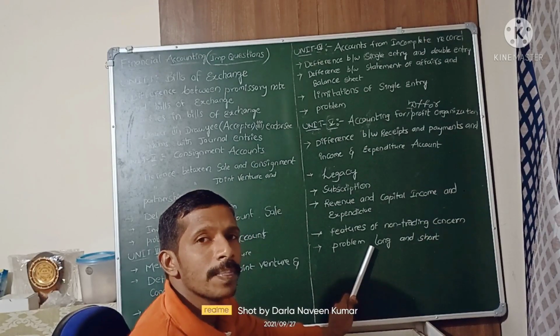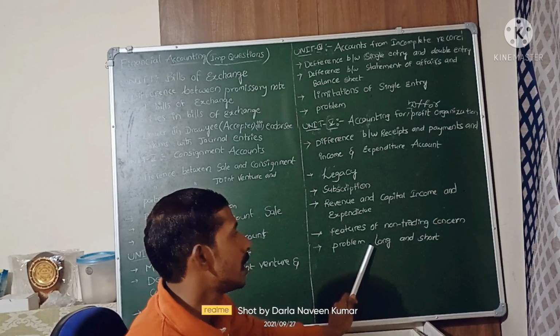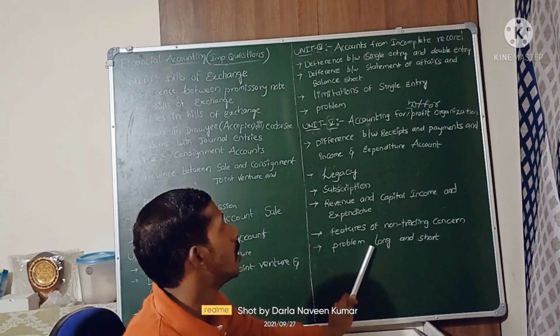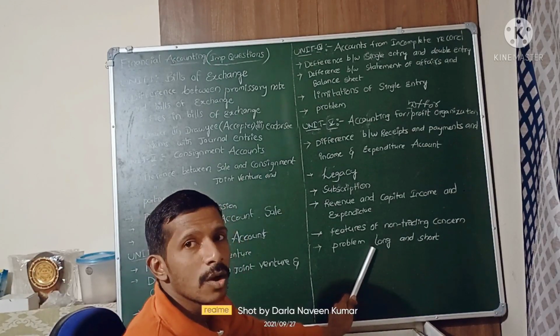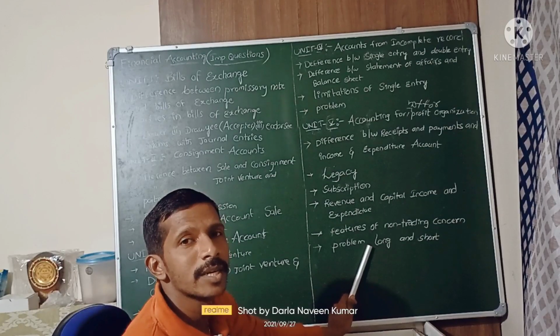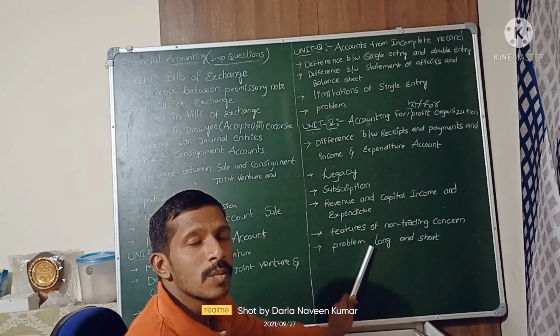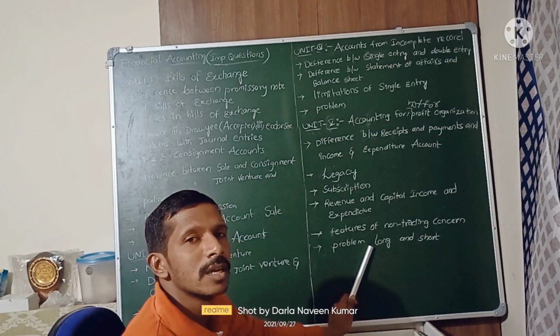In the balance sheet we write assets and liabilities. So three accounts in this chapter, mainly income and expenditure and balance sheet. One long theory, one long problem, one short theory, one short problem we are expecting from this chapter.